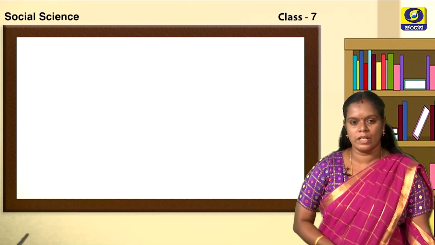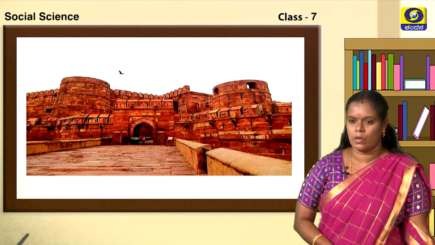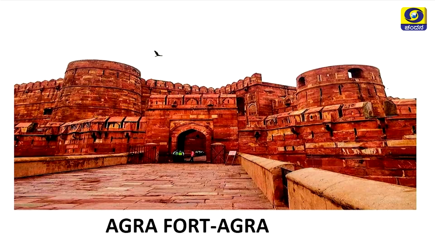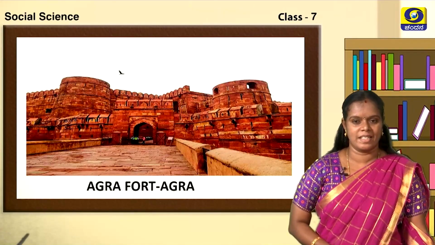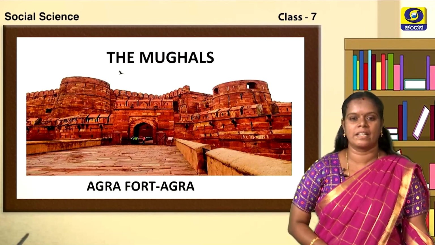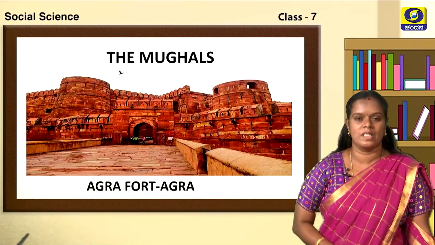Now, let us look into the second picture children. Are you able to identify this picture children? Yes, very good. It is Agra Fort and it is situated in Agra. Now children, can you tell me to which period this architecture belongs? Yes, very good children, you are right. This architecture belonged to the Mughals.